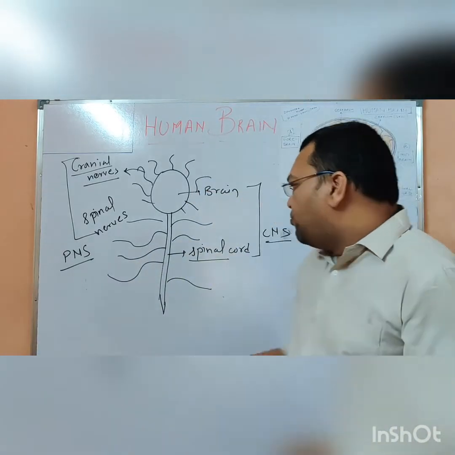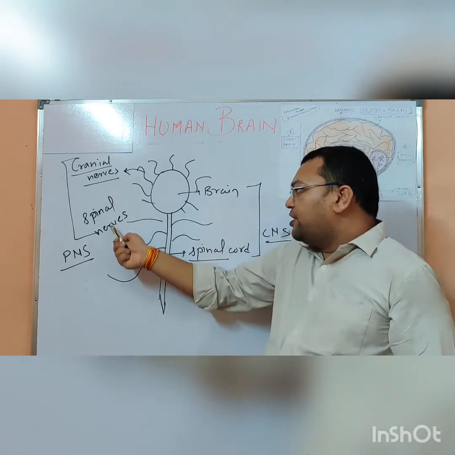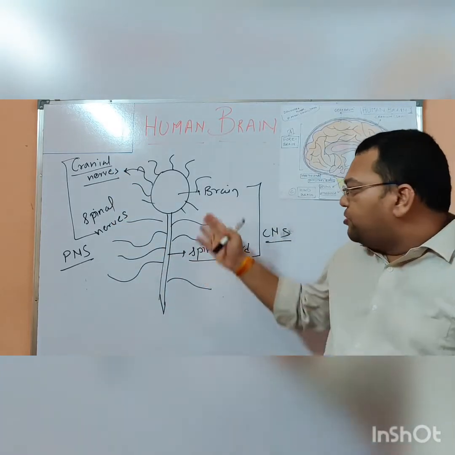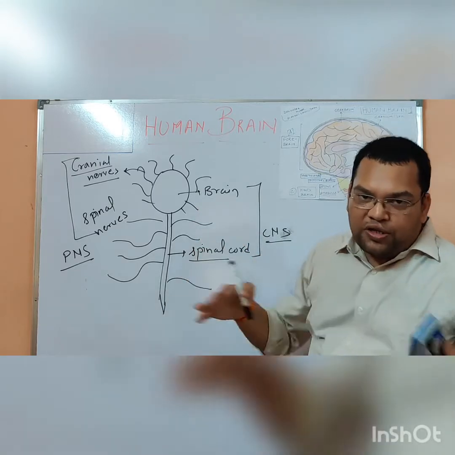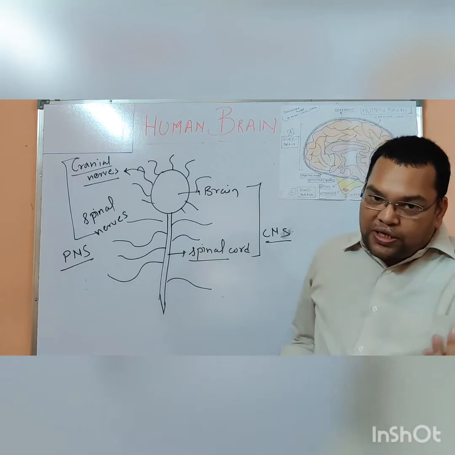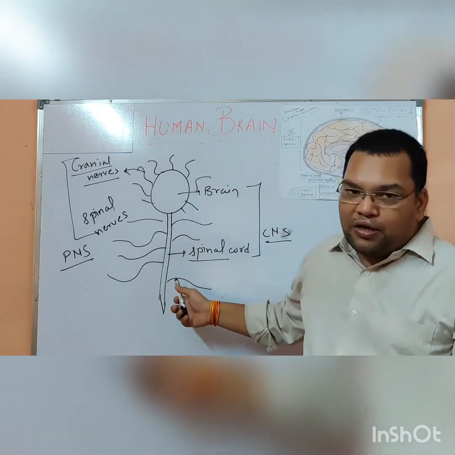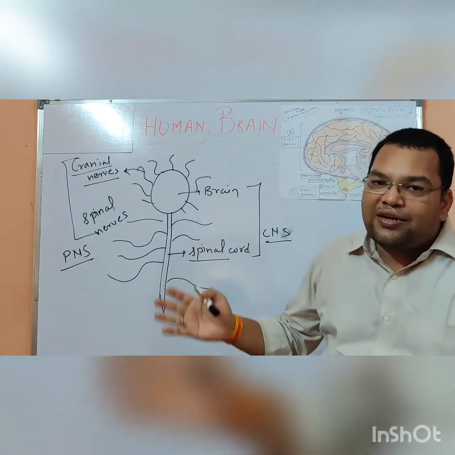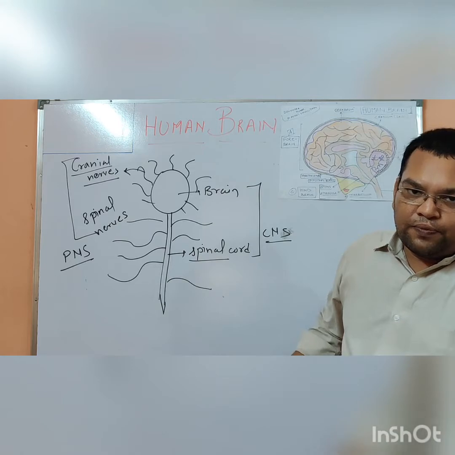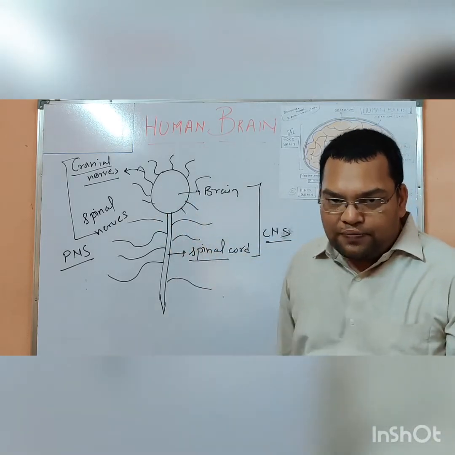Now these PNS nerves, the cranial and the spinal nerves, bring the message to the brain and the spinal cord from all parts of the body, and also carry the message given by the brain and the spinal cord to the various effector muscles. The effector muscles then perform the action for the message given by the brain and the spinal cord.